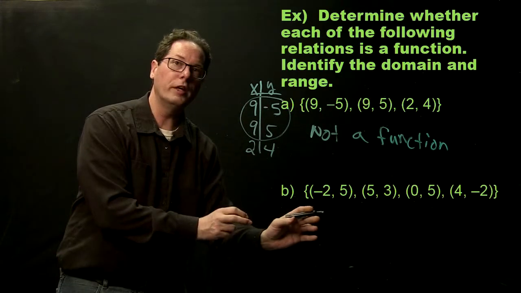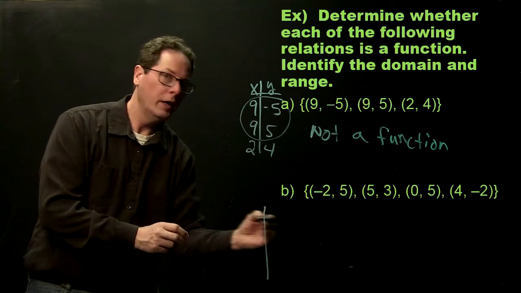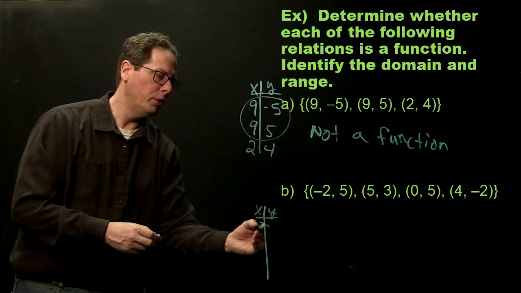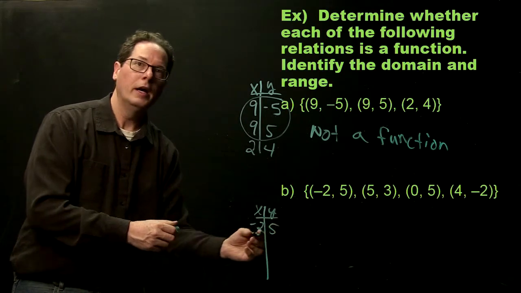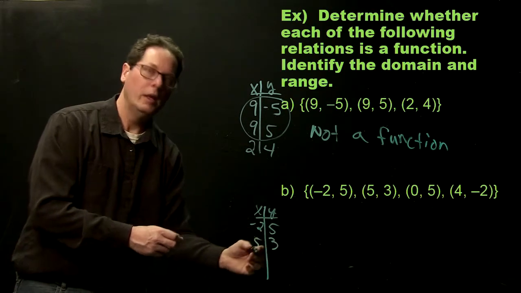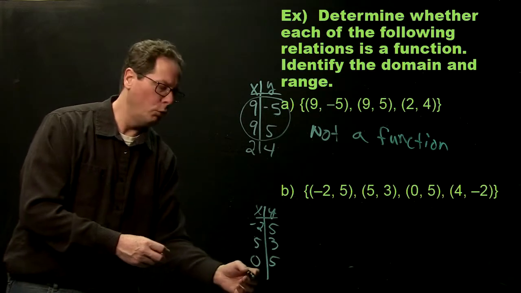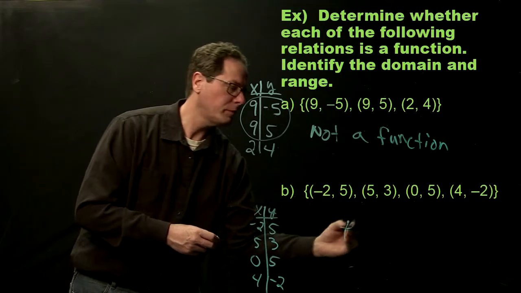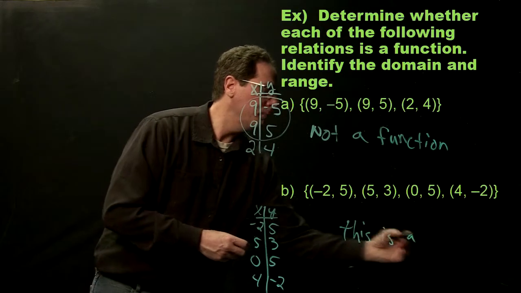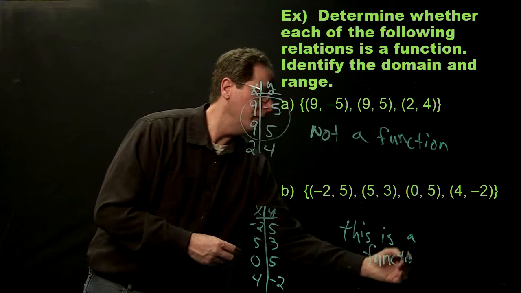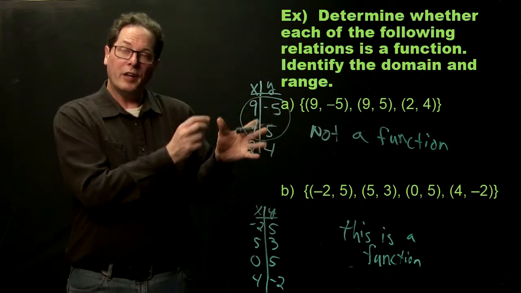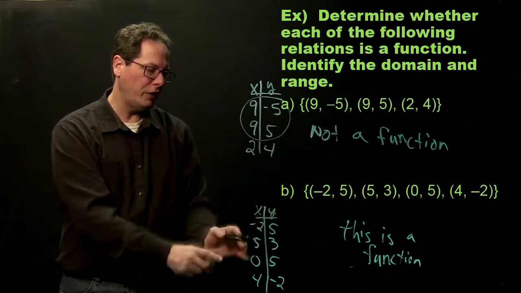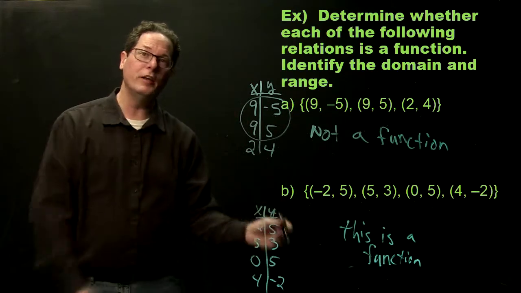Now let's look at our second example. Again, let's do a t-chart to just relate it back to what we've seen in the past. So our inputs are -2 takes you to 5, +5 takes you to 3, 0 takes you to 5, and 4 takes you to -2. Now this is a function because it is definitive about each of its inputs. Each input has a definitive output. Now, if you look right here, -2 takes you to 5, 5 takes you to 3, 0 takes you to 5. There's a definitive answer.